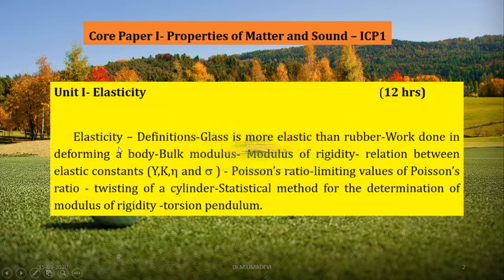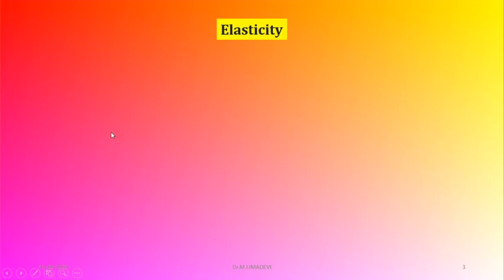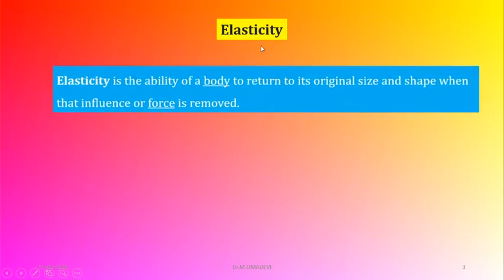In this unit, we'll study about elasticity, definitions, why glass is more elastic than rubber, work done in deforming a body, bulk modulus, modulus of rigidity, relations between elastic constants, Poisson's ratio, limiting value of Poisson's ratio, twisting of a cylinder, statistical method for the determination of modulus of rigidity, and torsional pendulum. So in this class, I am going to give you the introduction part about the elasticity.